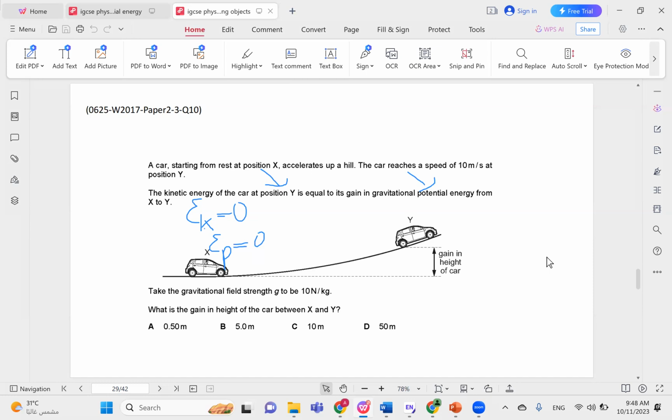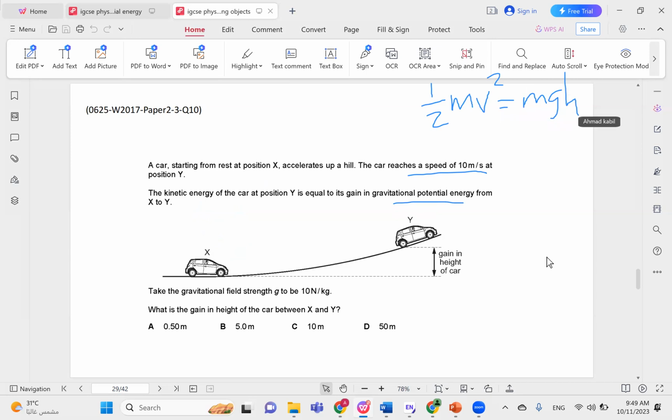So this is not really a conservation of energy problem. It's just basically a kinetic and potential energy problem in a sense. The kinetic energy of the car is half mv squared, and this is equal to the gravitational potential energy of the car, which is mgh. And like we said, m and m can cancel out, but this is not a conservation of energy problem.